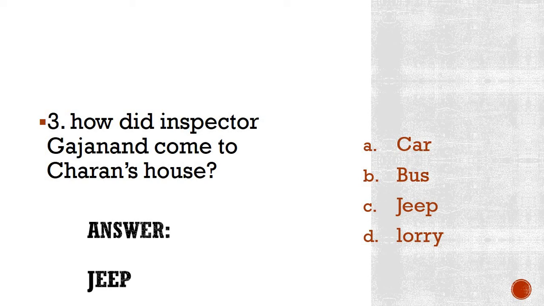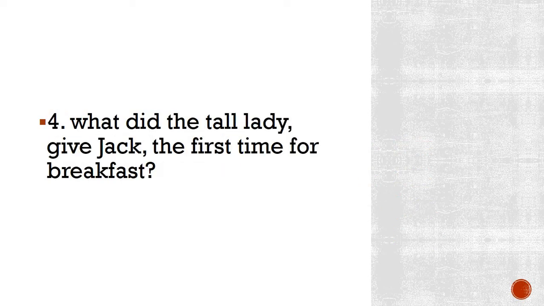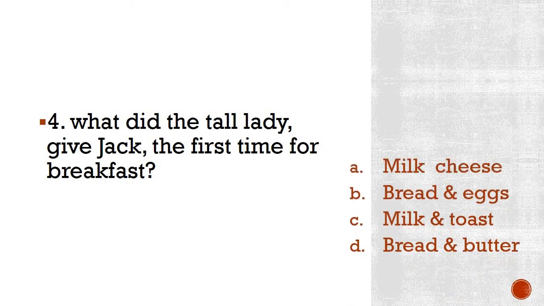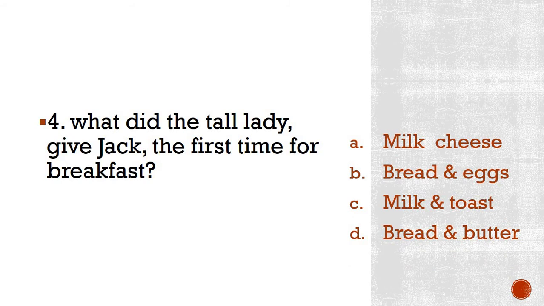Moving on to the next question, question number 4. What did the tall lady give Jack the first time for breakfast? For the first time, when Jack went up the beanstalk to the sky, there stood the tall lady who was the giant's wife. So what did she feed to Jack? The options are: milk, cheese, bread and eggs, milk and toast, or milk and butter?